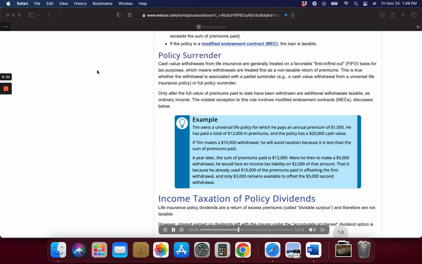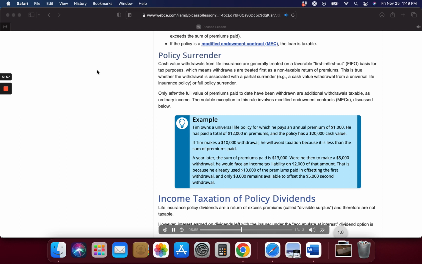This is true whether the withdrawal is associated with a partial surrender, for example, a cash value withdrawal from a universal life insurance policy, or full policy surrender. Only after the full value of premiums paid to date have been withdrawn are additional withdrawals taxable, as ordinary income. The notable exception to this rule involves modified endowment contracts, MECs, discussed below.